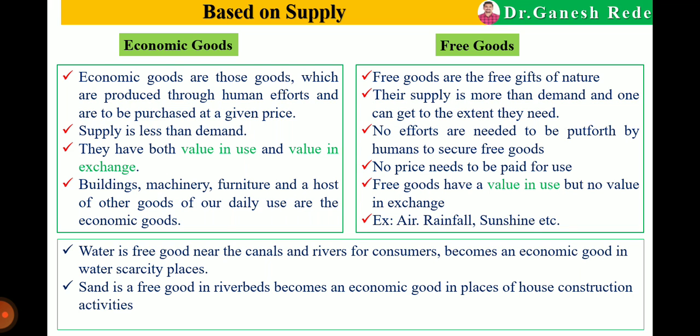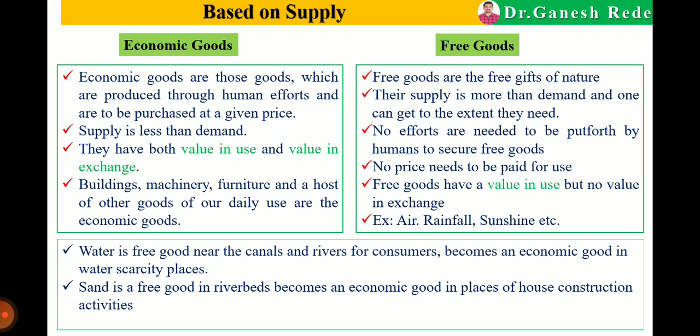So the major difference between economic and free goods is that economic goods have both value in use as well as value in exchange. Economic goods like furniture, we can exchange anything. We cannot exchange free goods. Suppose rainfall, sunshine, air, we cannot exchange them. So economic goods have both value in use and value in exchange. On the other hand, free goods have only value in use.